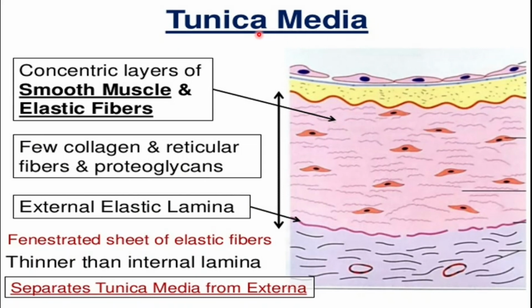Then we have the middle layer of the blood vessel, which is known as the tunica media. In the tunica media, we have the smooth muscles and the elastic fibers. You can see these are the smooth muscles and the purple ones are the elastic fibers. They make the tunica media. In the tunica media we also have the external elastic lamina, and this purple line is the external elastic lamina. That red line is the internal elastic lamina and that purple one is the external elastic lamina.